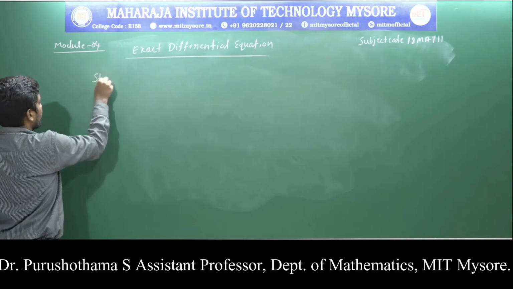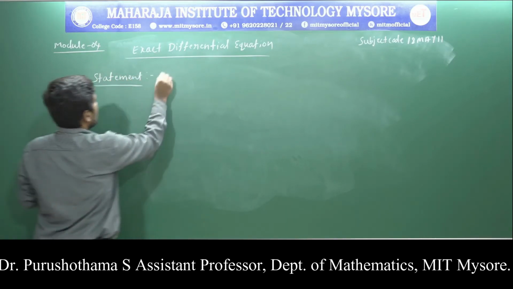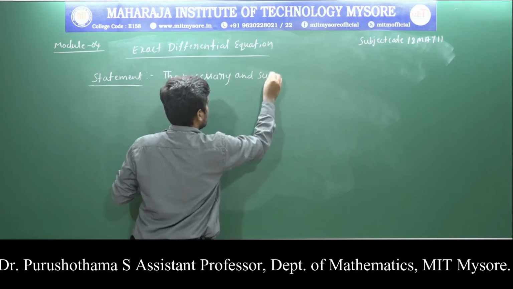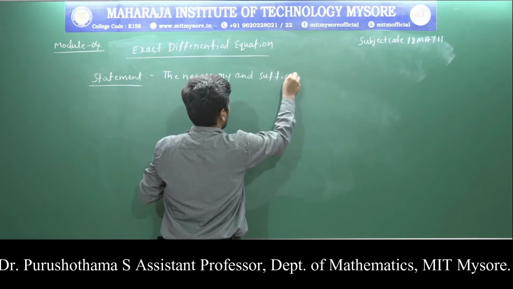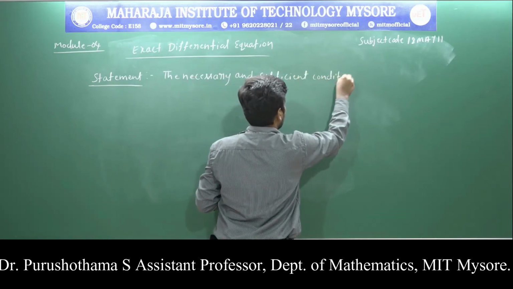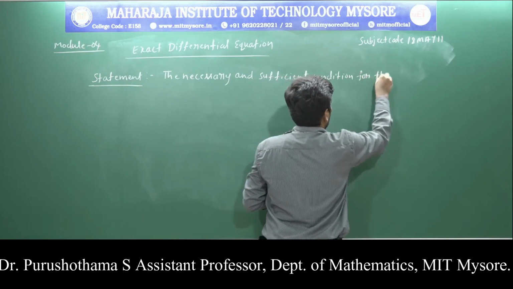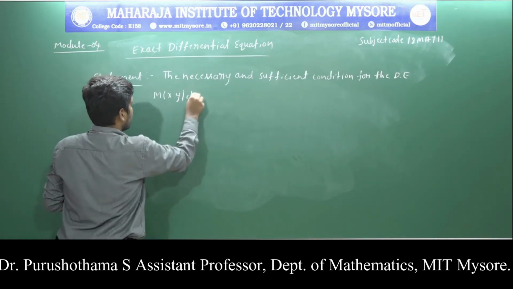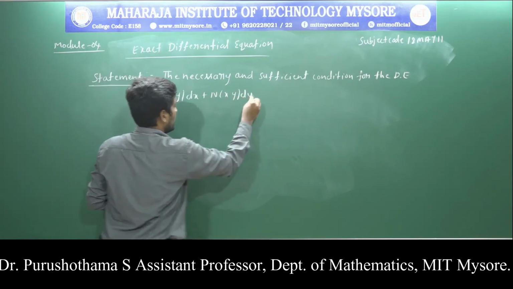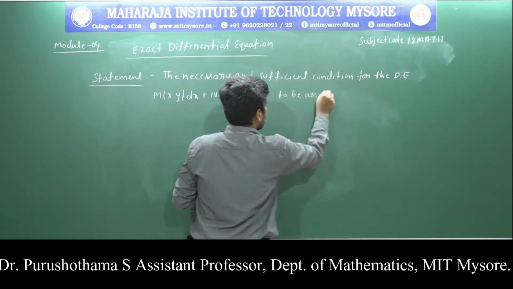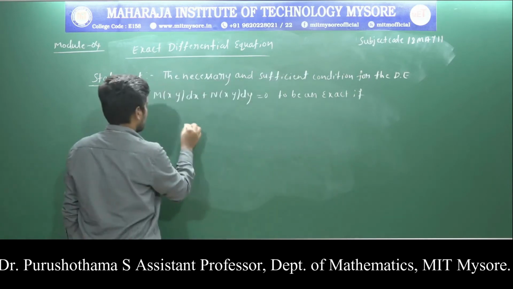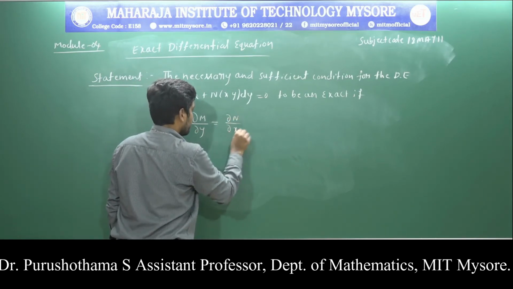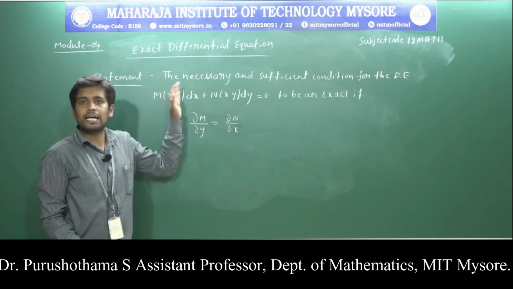The first concept, exact differential equation. Statement: the necessary and sufficient condition for the differential equation M of x comma y into dx plus N of x comma y into dy is equal to 0 to be exact is that the partial derivative of M with respect to y is equal to the partial derivative of N with respect to x. So, this is the statement of the exact differential equation.